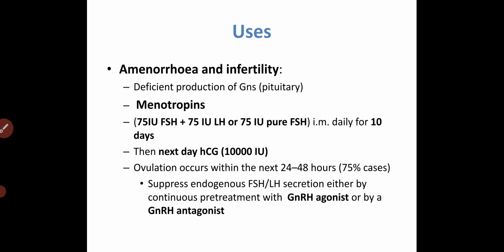We want some control, so we give the gonadotropin releasing hormone agonist. We will see later what this GnRH agonist and antagonist are and how they act. Both control the endogenous FSH and LH secretion, and we need this for controlled ovulation. So this is also useful as a pre-treatment with a GnRH agonist or antagonist.